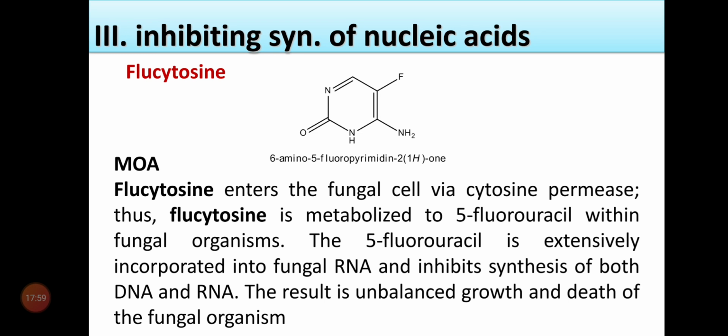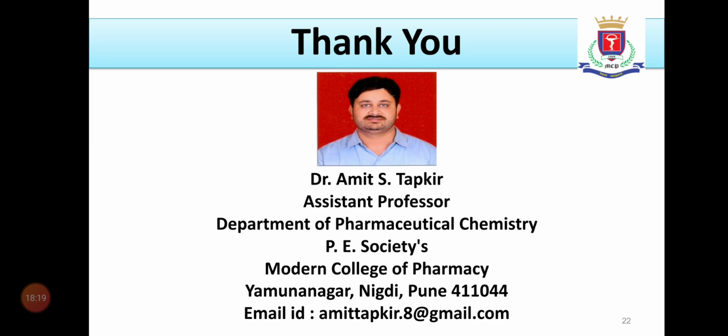The 5-fluorouracil is extensively incorporated into the fungal RNA and inhibits the synthesis of both DNA and RNA, which results in unbalanced growth and death of the fungal organism. So this is about the mode of action of flucytosine, a simple structure. So this is the end of antifungal agents.